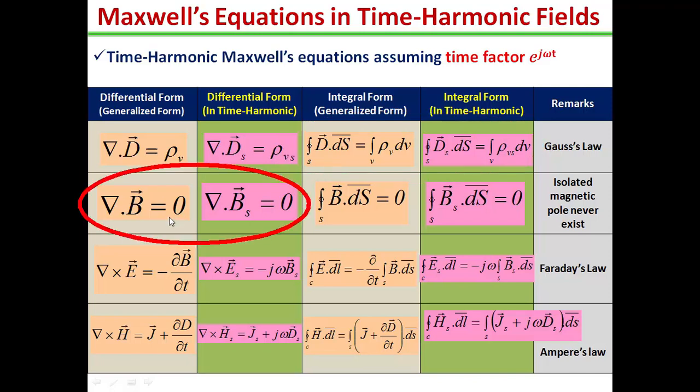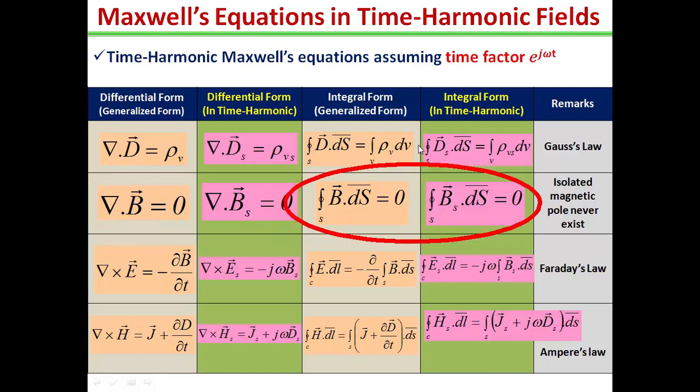The second Maxwell equation will also be modified for the time harmonic fields, that is del dot B is equal to 0 will be written as del dot Bs is equal to 0. Here Bs is the phasor form of the magnetic flux density B. In the integral form, closed surface integral B dot dS is equal to 0, and in the time harmonic it can be written as closed surface integral Bs dot dS is equal to 0. Here Bs is the phasor form of B.